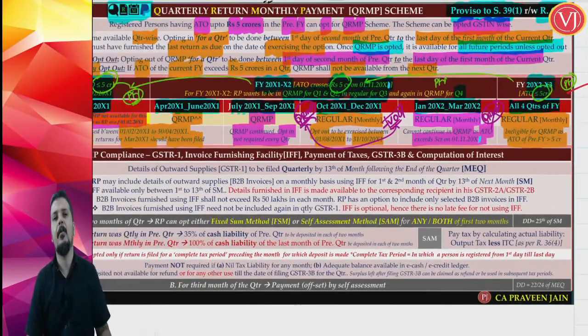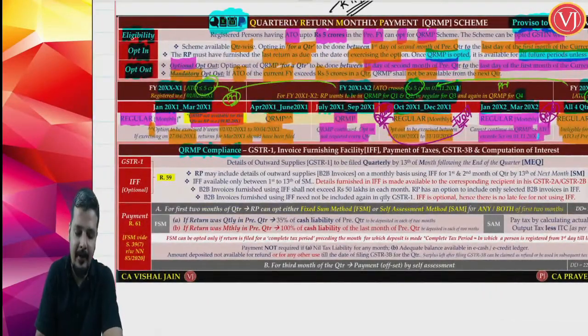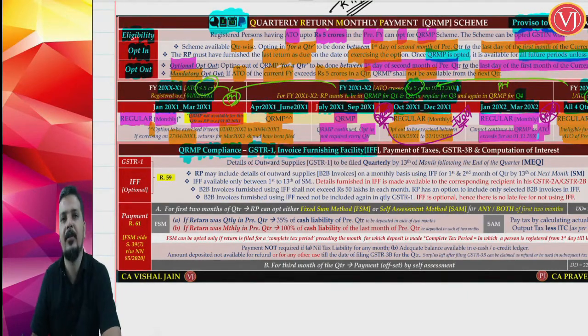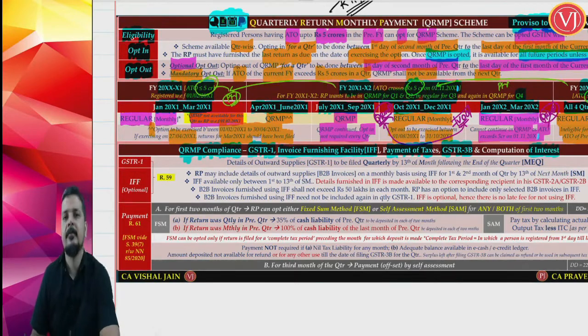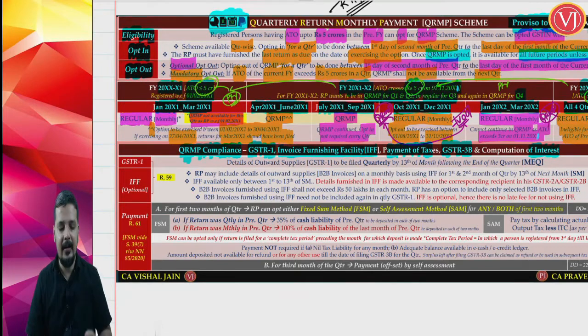Right. That is all about your eligibility, opt-in and opt-out as regards the QRMP scheme. We have discussed this with the help of an example. Now let us discuss QRMP scheme compliance. When I am talking about compliance, I am talking about your GSTR 1 as well as the invoice furnishing facility. You have the invoice furnishing facility for the first 2 months. You have payment of taxes, you have GSTR 3B, and finally you have interest. So: invoice furnishing facility, GSTR 1, payment, GSTR 3B, and interest computation.